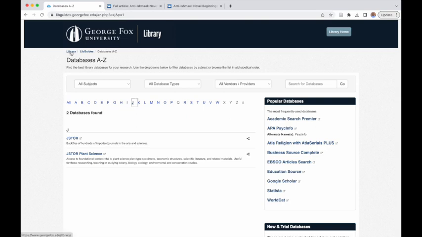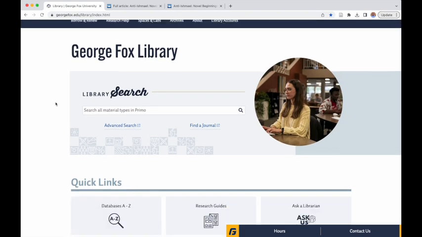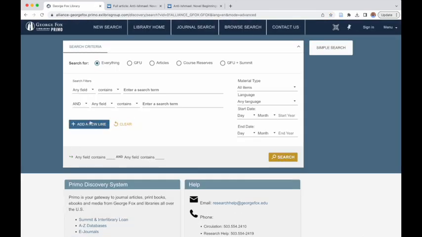Briefly wanted to show you how to search on the library Catalog Plus. I call it Catalog Plus because it's not just books in our library. It also includes ebooks and Summit. So I clicked Advanced Search, the button right below the search bar. The reason I did that is because the default is everything. I might not want it to search for everything. I might want to be a little more selective in what I'm telling Primo to do for me.